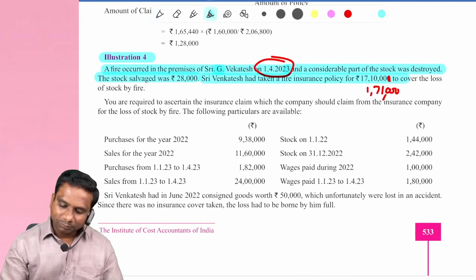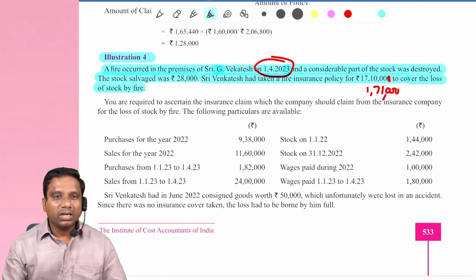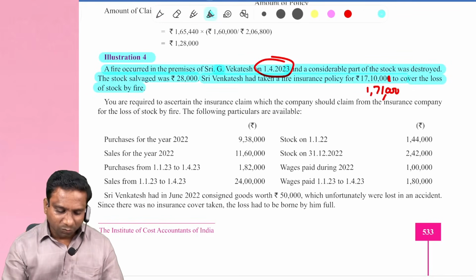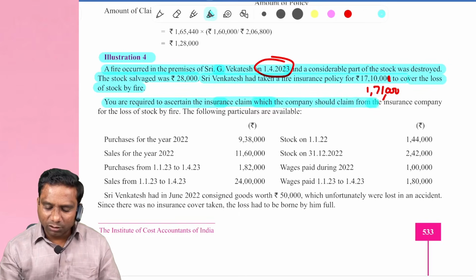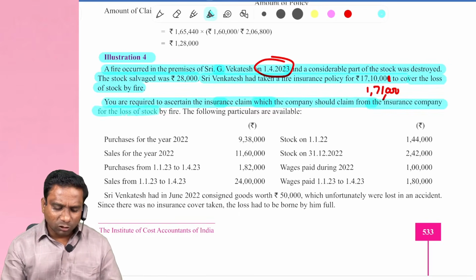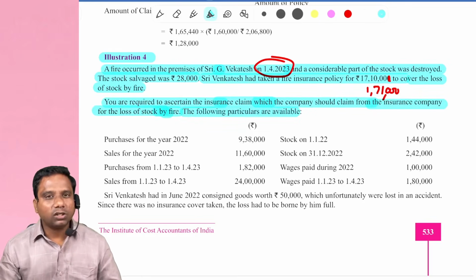Next, to cover the loss of stock by fire. You are required to ascertain the insurance claim which the company should claim from the insurance company for the loss of stock by fire. The following particulars are available.